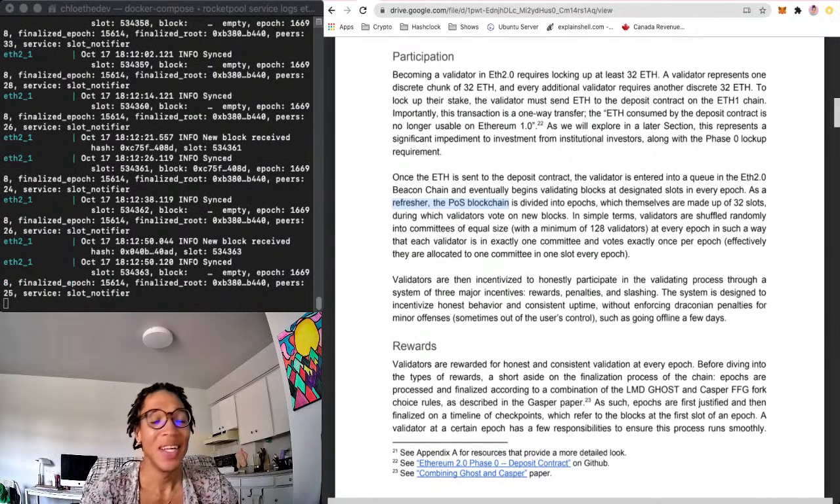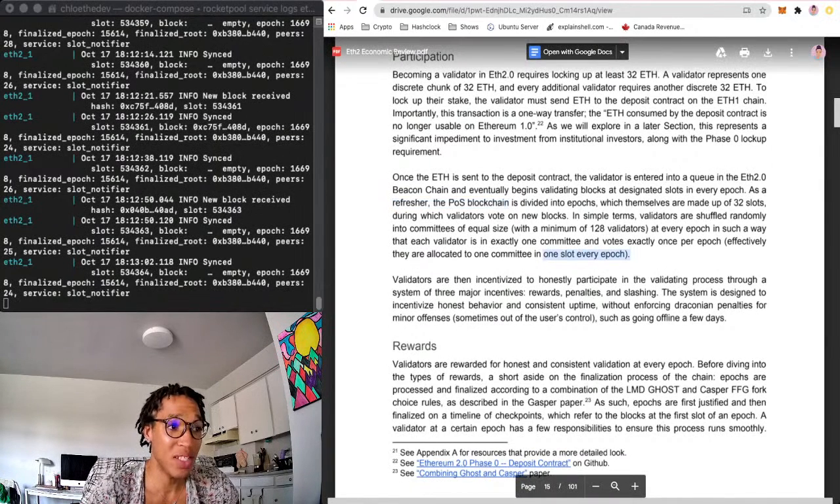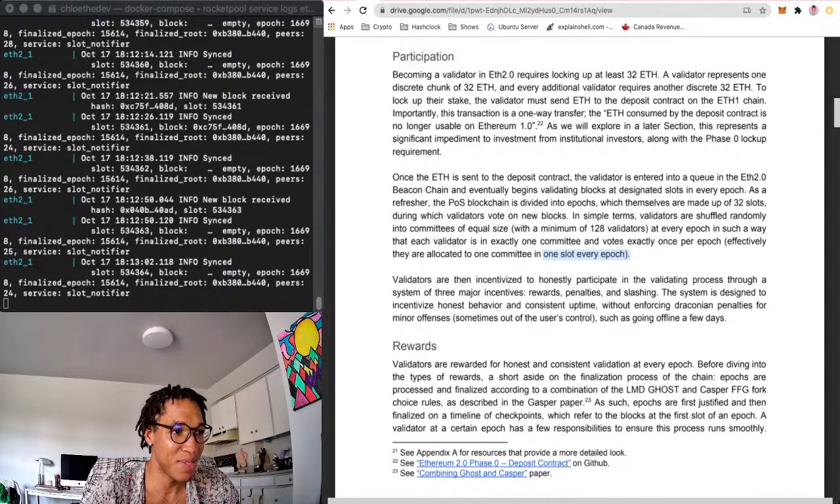So basically, it's a voting system where your validator will vote only once. That's the very important part. If you vote twice, you'll get slashed. One slot every epoch. You could see this is where, in my opinion, it keeps it relative.